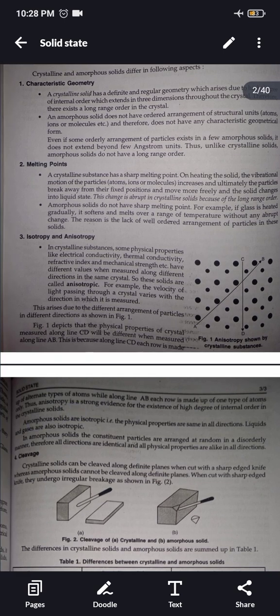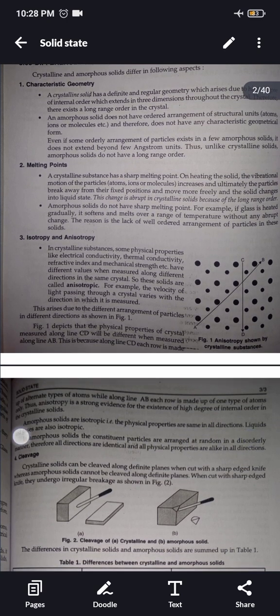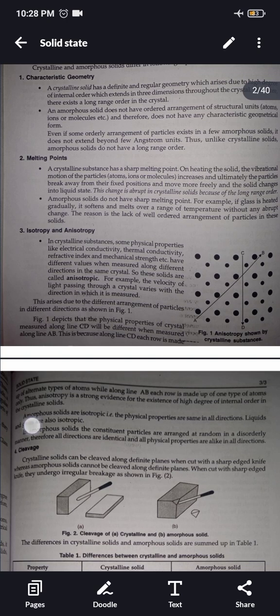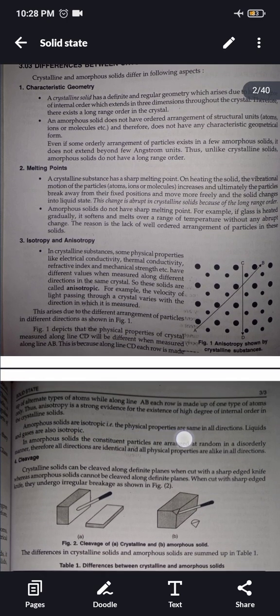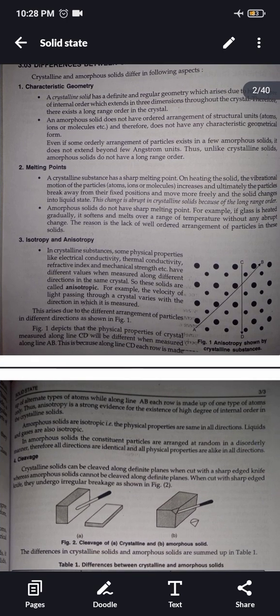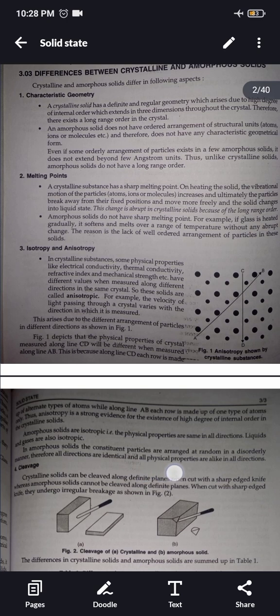Amorphous solids are isotropic. The physical properties are the same in all directions. Liquids and gases are isotropic. In amorphous solids, the constituent particles are arranged at random in a disorderly manner. Therefore, all directions are identical and all physical properties are alike in all directions.